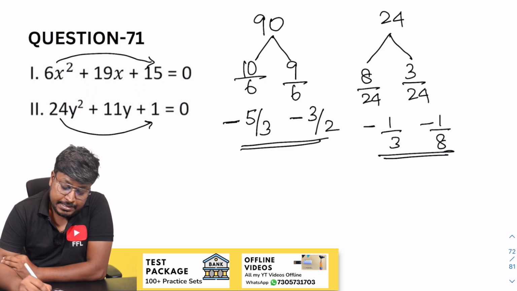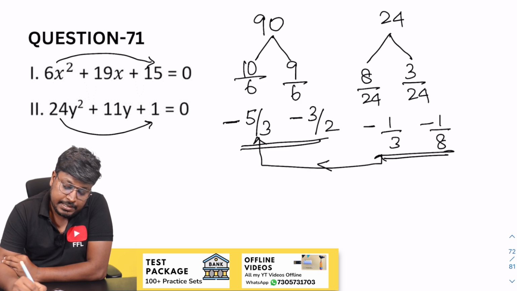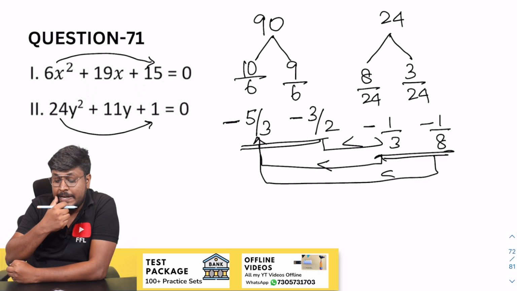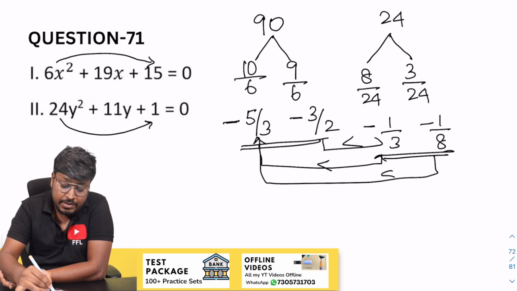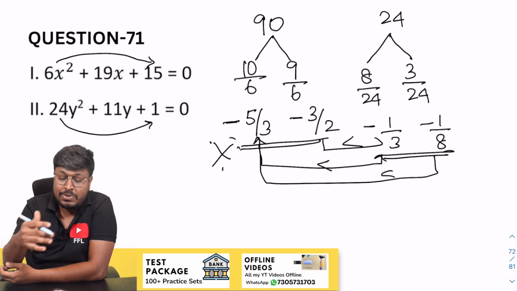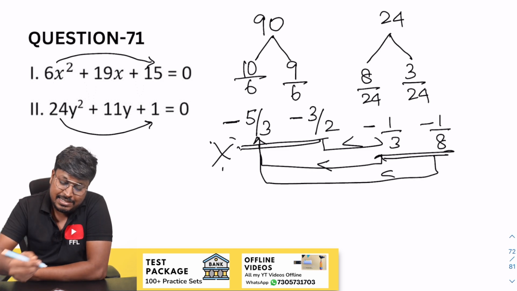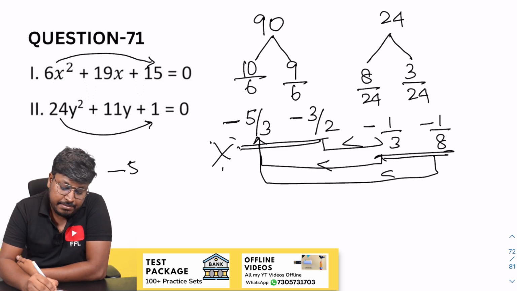So now the comparison. Minus, y will be greater than. 8 fives are 40, minus 3. Again y is greater than. 224, y is greater than. So after comparing all the x values, you have to compare very fast, right? You should not sit and waste time in the exams. Just like that you should compare. If it is minus 5 by 3 and minus 1 by 8, what do you need to do?